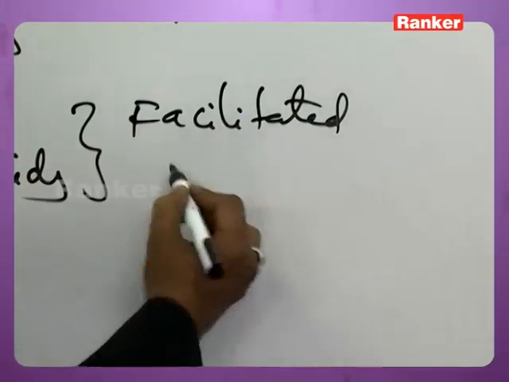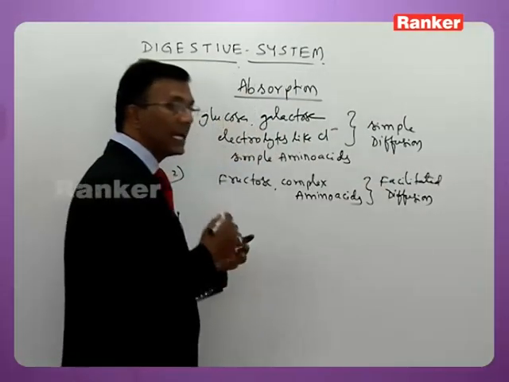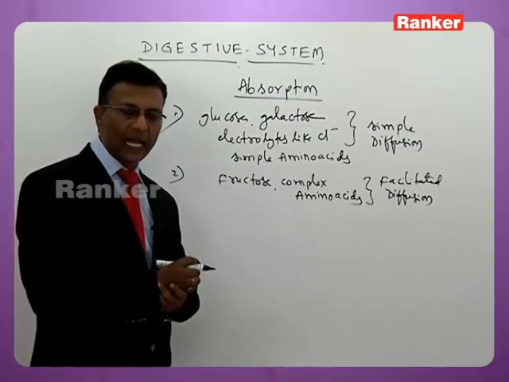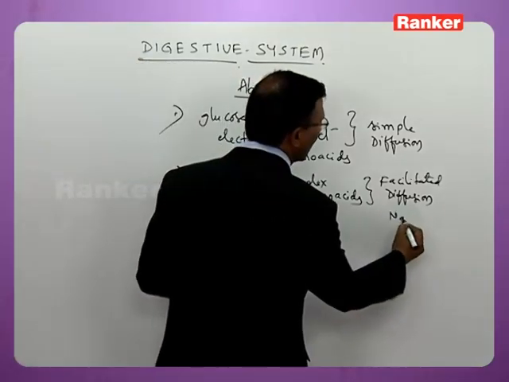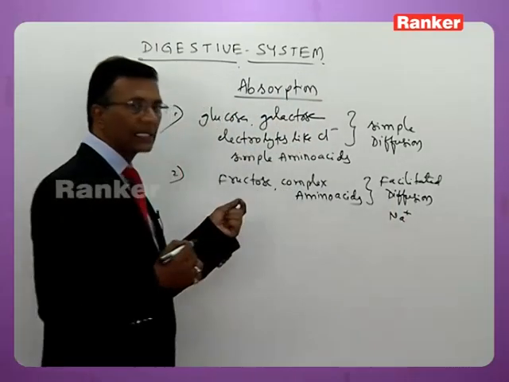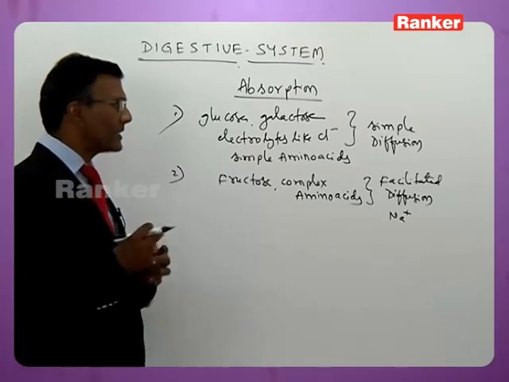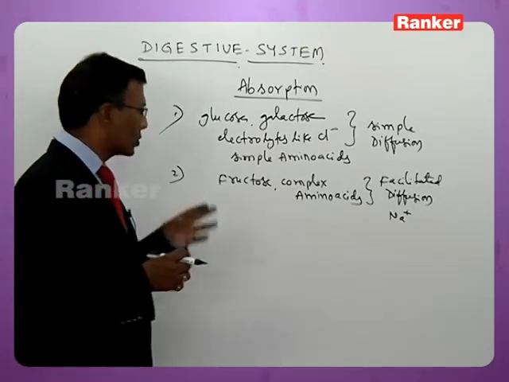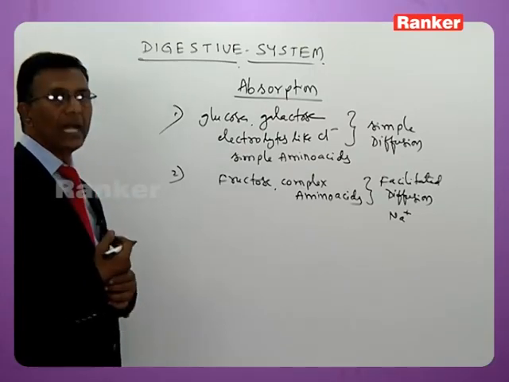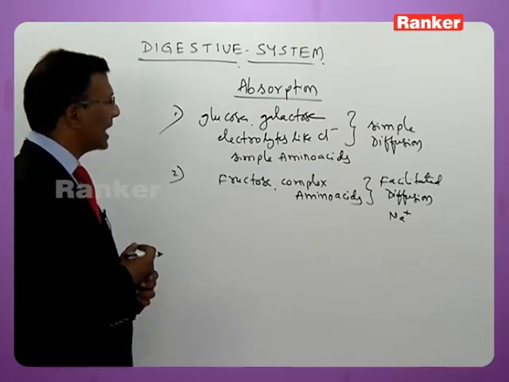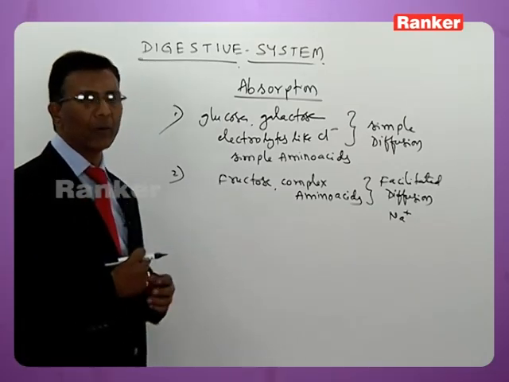Facilitated diffusion occurs with the help of certain carriers like Na+. Diffusion that takes place in the presence of certain carriers, maybe protein or Na+, is called facilitated diffusion process. So fructose and complex amino acids are absorbed by facilitated diffusion process. Glucose, galactose, electrolytes, and simple amino acids are absorbed by simple diffusion process.